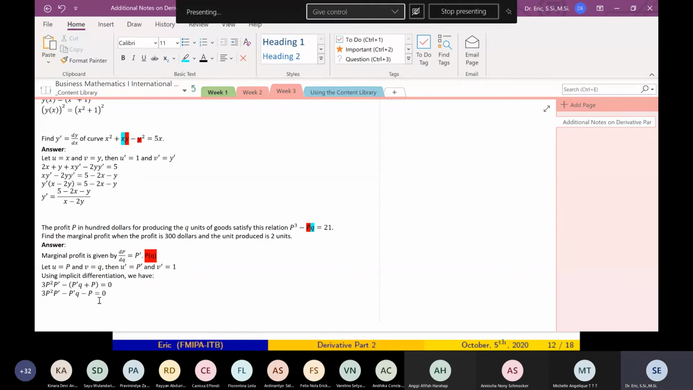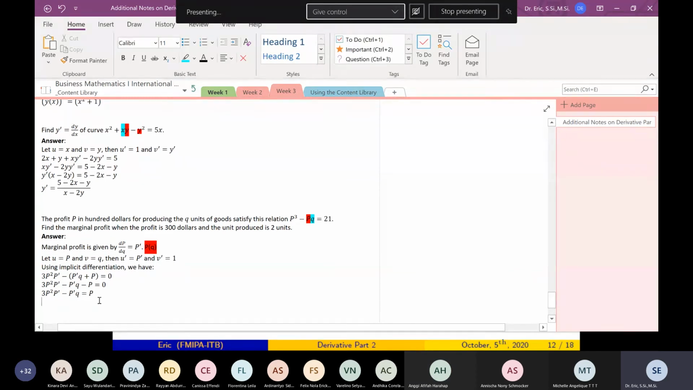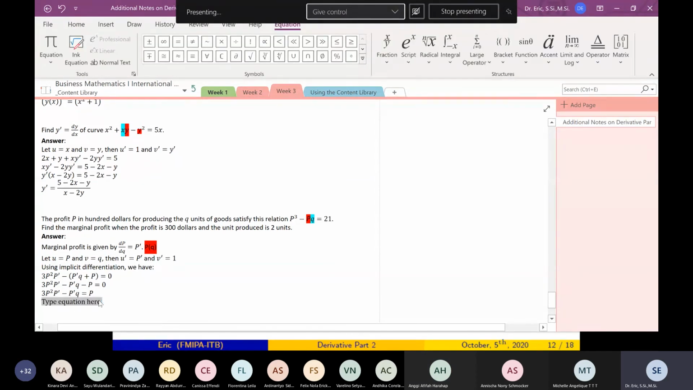So you have to bring all the P prime terms on the left-hand side and the terms without P prime to the right-hand side. This one. So how do you solve this? How do you find P prime?